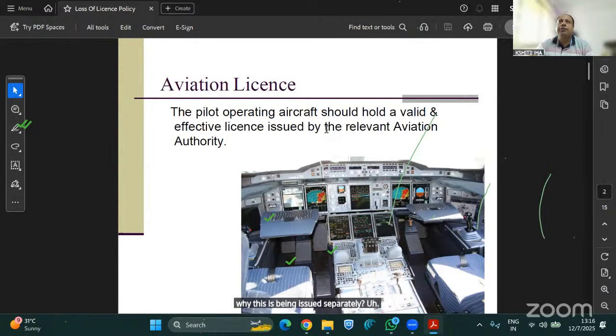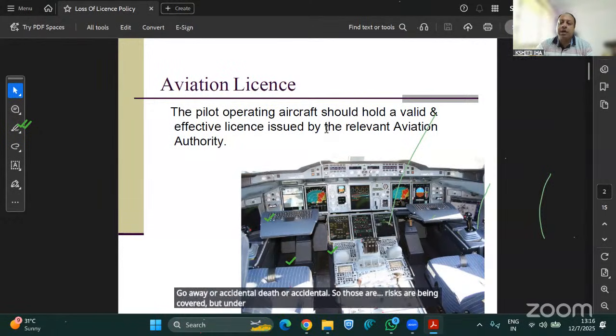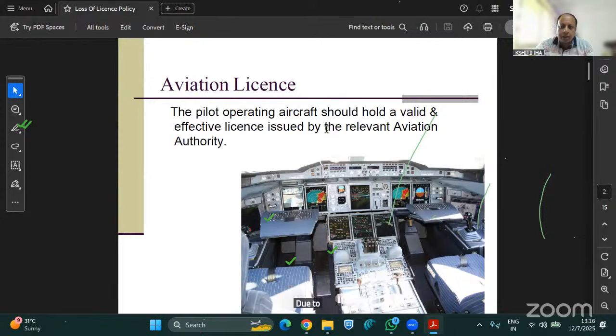See, normal PA policy is a benefit policy and it will cover your accidental death or accidental bodily injuries. Those risks are being covered. But under this policy, we are covering illness of the pilot. Due to their illness, they are not able to fly that aircraft, which will be taken as a loss of income for them, because when they are not flying, they are losing their income.